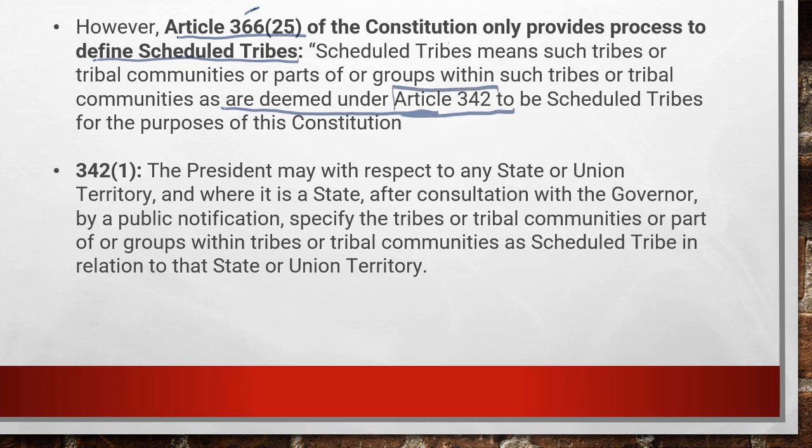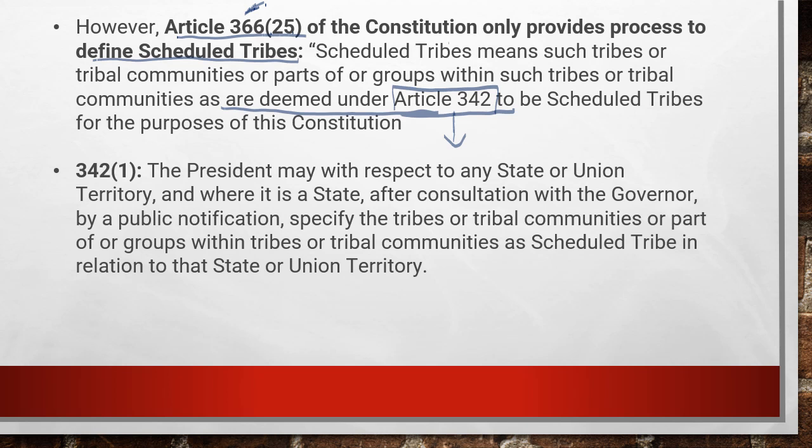Article 366, clause 25 has actually given the definition of scheduled tribe: whichever communities or groups got the entry under Article 342 will be defined as scheduled tribes.